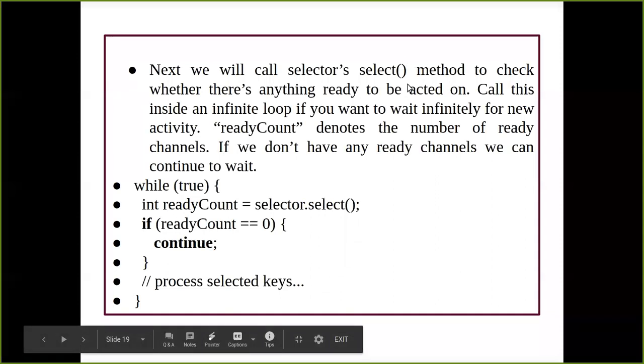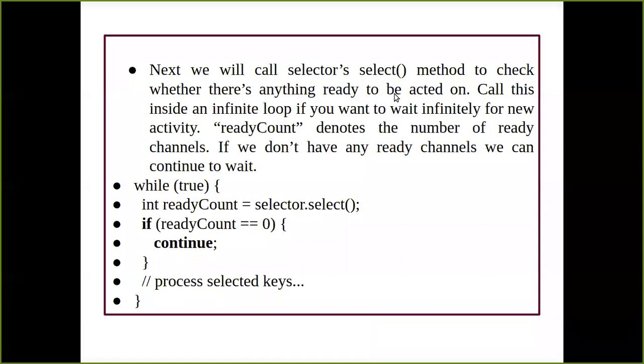So it is nowhere said that it is not going to do anything if the connections are not available. It depends on the loop, what type of loop we are creating. So if you want your selector to wait until it gets any request, we can use the infinite loop. Similarly, you can change the loop structure also. If you don't want your selector to wait for the incoming request or connection, you can make your selector stop taking requests. So it is completely up to the developer, what you want to do.